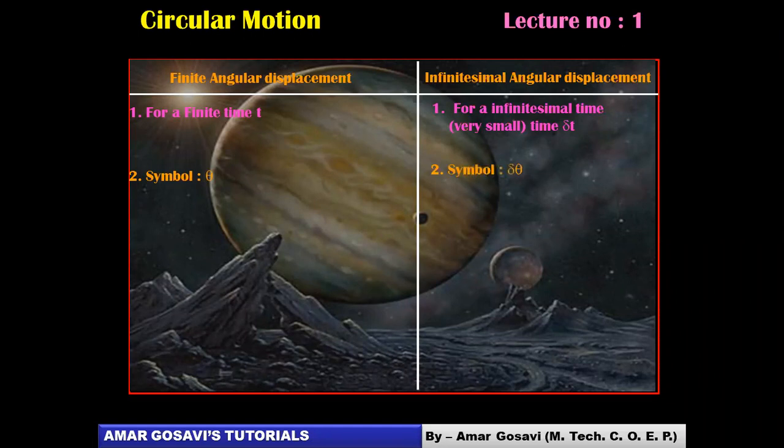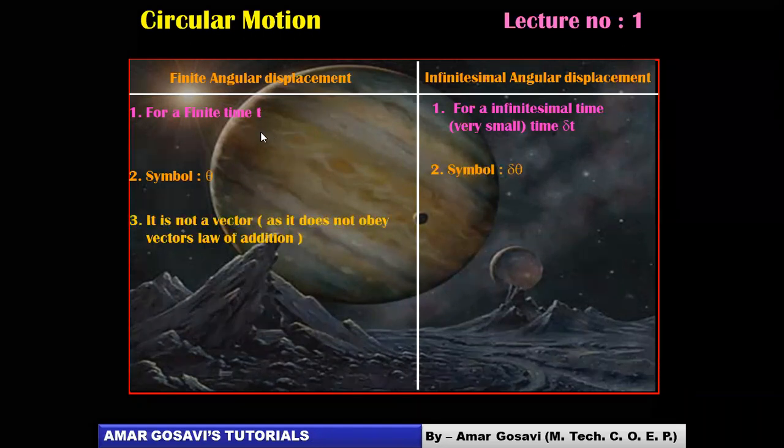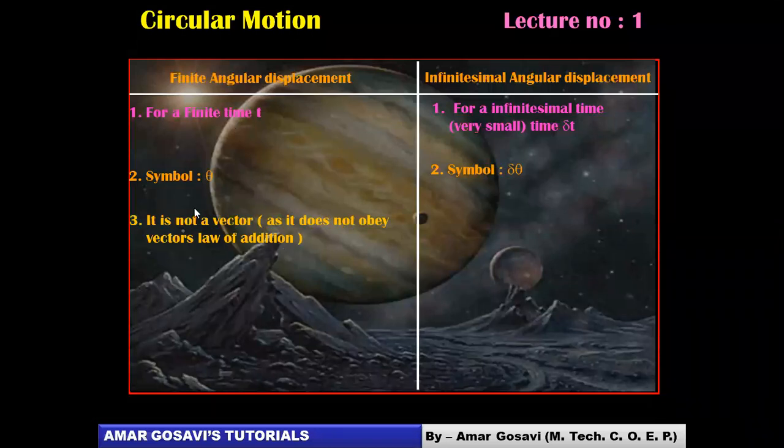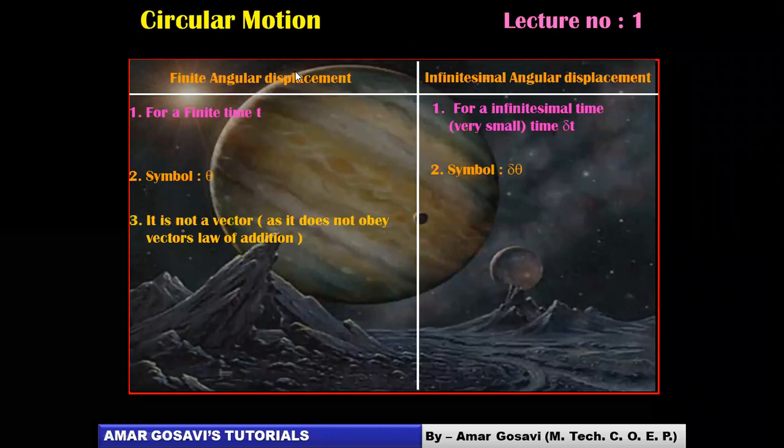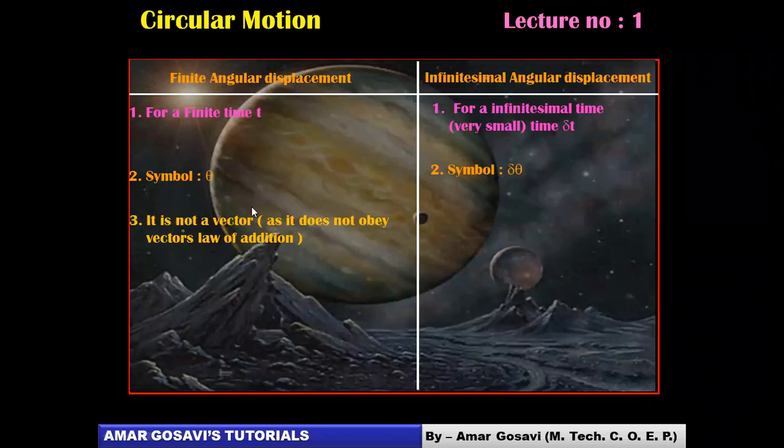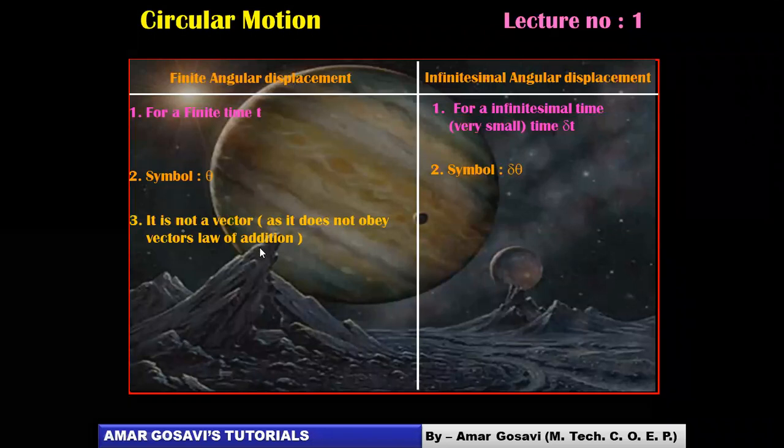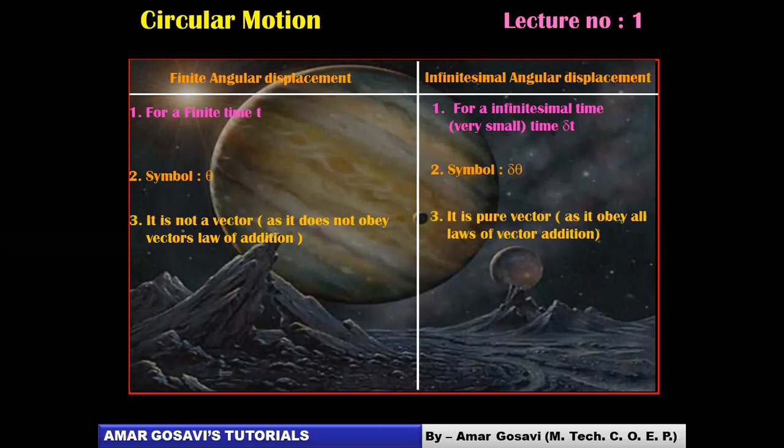The symbol is theta, you can see. Here the symbol is del theta. Obviously, it's finite, so the direction is fixed now, so it does not obey the vector addition law. Finite angular displacement is not a vector, but infinitesimal displacement is a vector. Why? Because the process of defining del theta is going on.